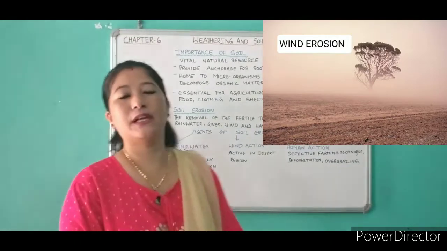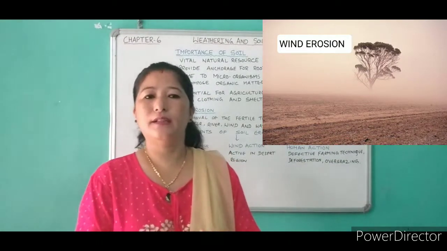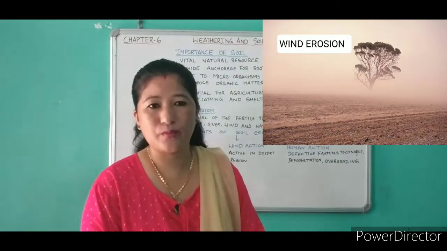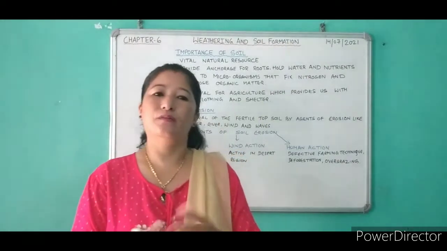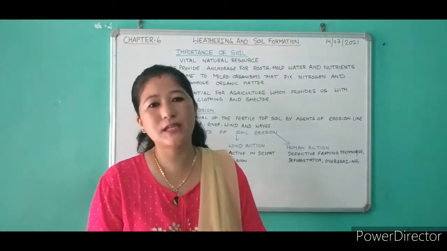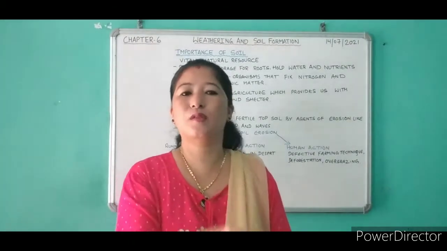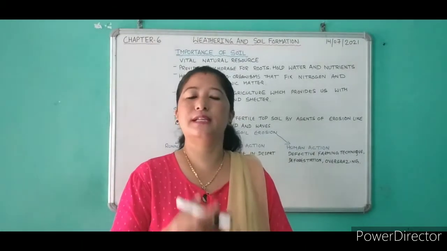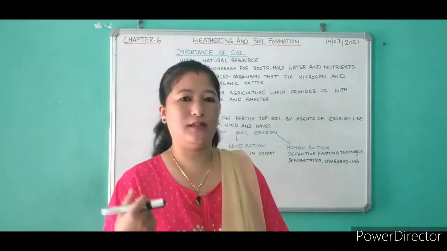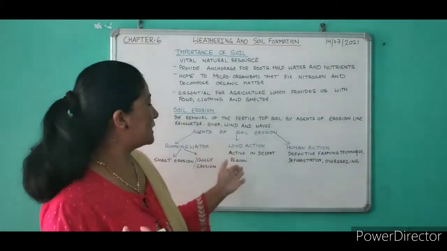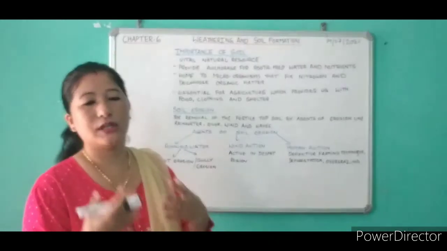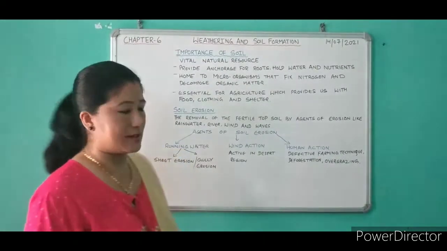Wind is an active agent of erosion in the dry desert region where there is scarcity of rainfall and scarcity of vegetation. The topmost loose layer of the soil is removed and taken from one place to another.